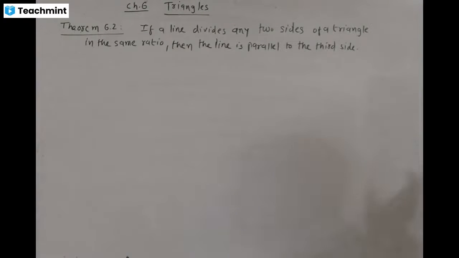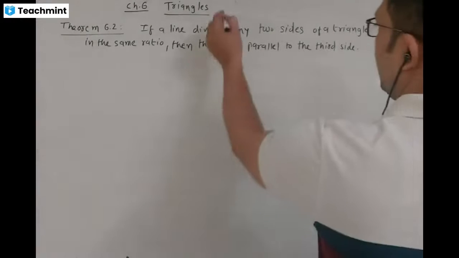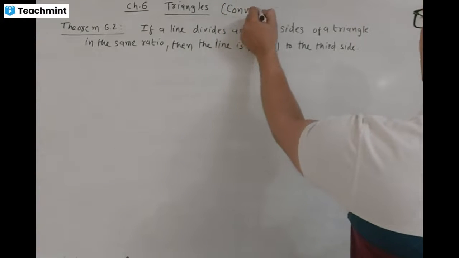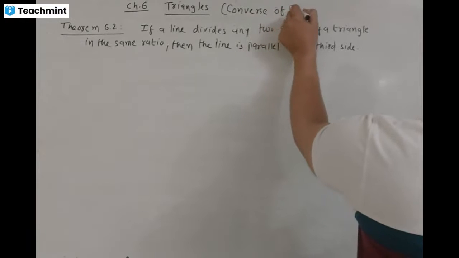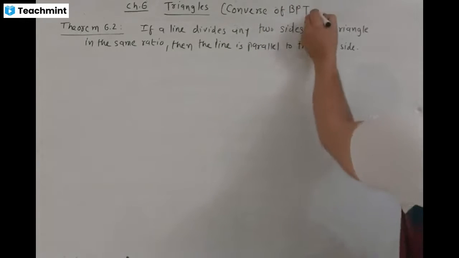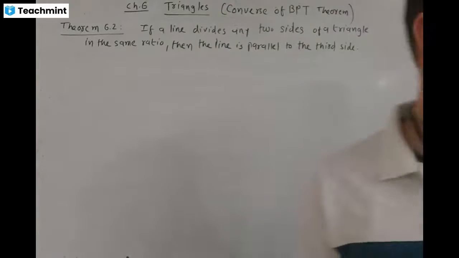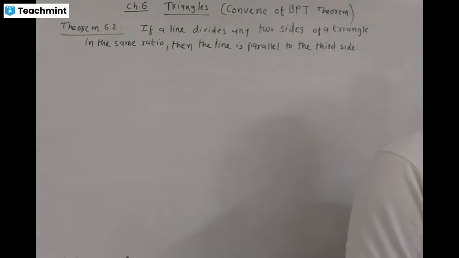Here, the statement of the theorem, that is the converse of the BPT theorem. The statement is: if a line divides any two sides of a triangle in the same ratio, then the line is parallel to the third side.